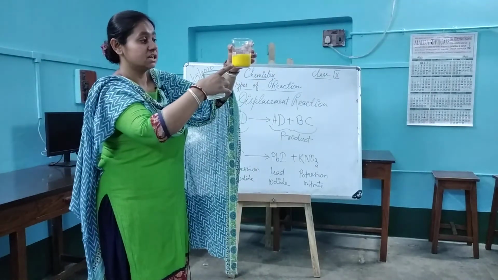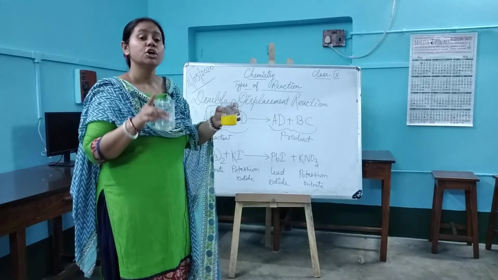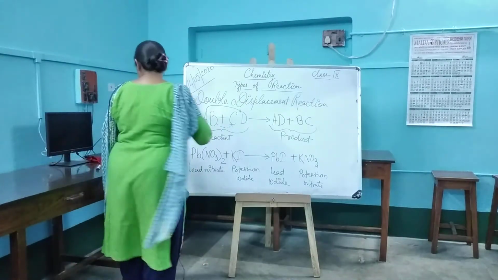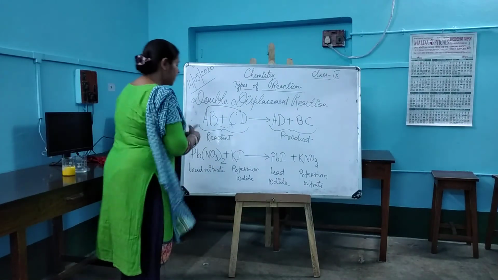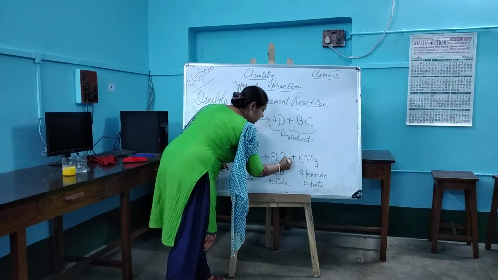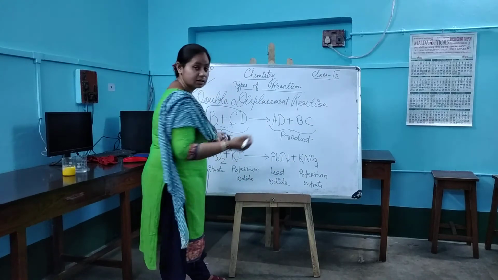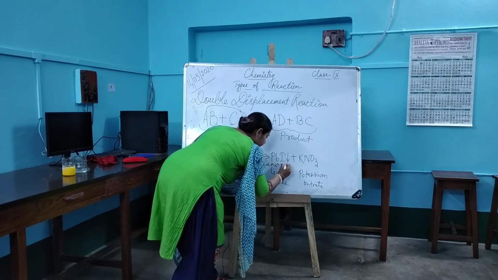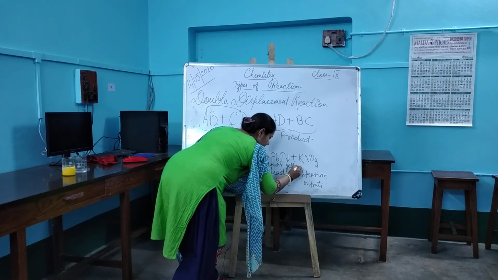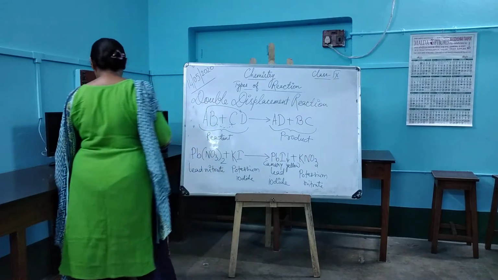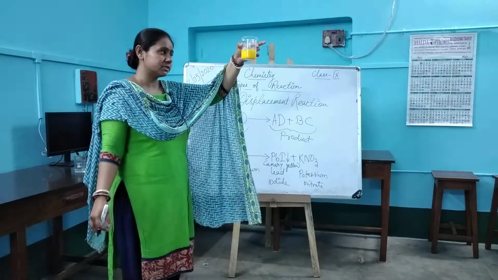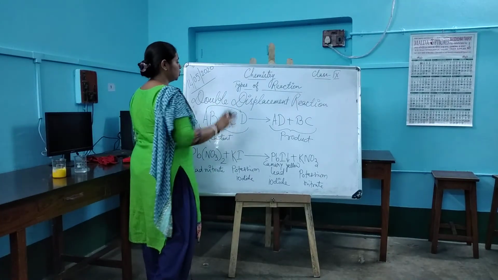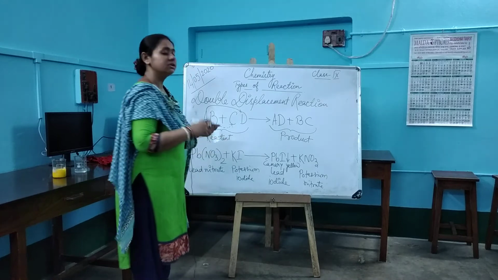This precipitate is a proof that your double displacement reaction has taken place. Now see, this lead iodide is formed as a precipitate, and what is the color? The color is canary yellow. Yes? The color is a brilliant canary yellow precipitate. Okay, fine. So this was about your double displacement reaction.